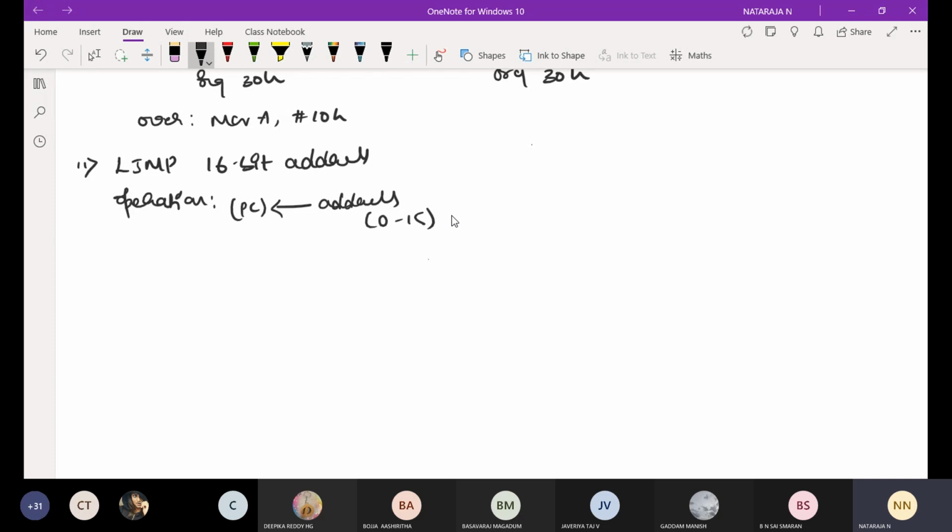Take the range from minus 32,768 bytes to plus 32,767 bytes.